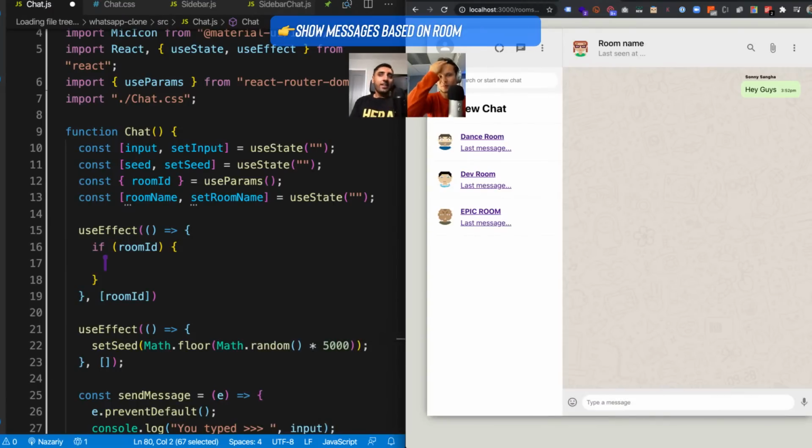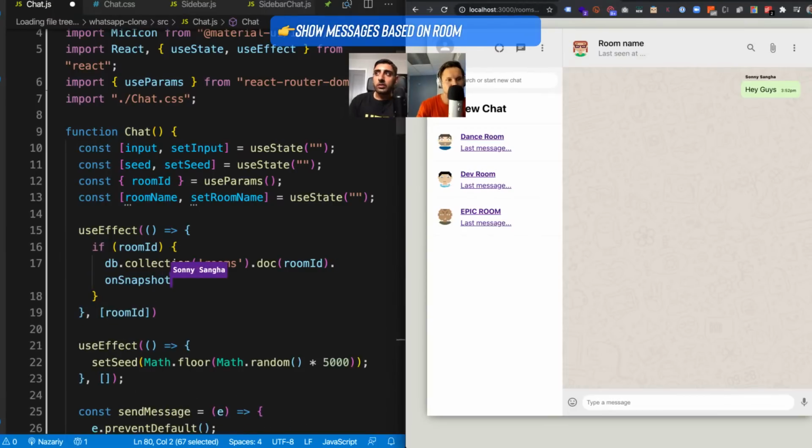So now what we're going to do is, if there's a room ID, we're going to say db.collection, and then I'm going to go inside the rooms. And this is the clever part. I'm going to go into the specific document, which is the specific room, and use the room ID that is inside the URL to find the room. And then I'm going to say onSnapshot, so make a real-time listener for that.